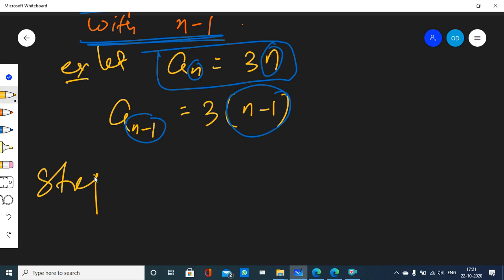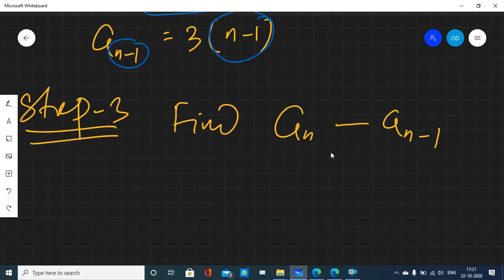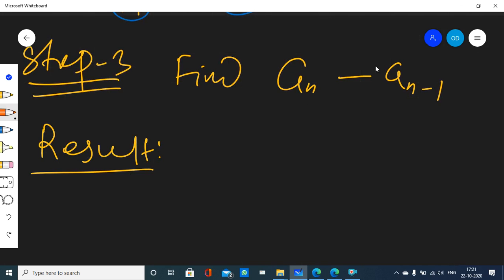Next step, step 3. Find a(n) minus a(n minus 1). So first you have to find a(n), then you have to find a(n minus 1). If a(n) is already given to you, that is okay.